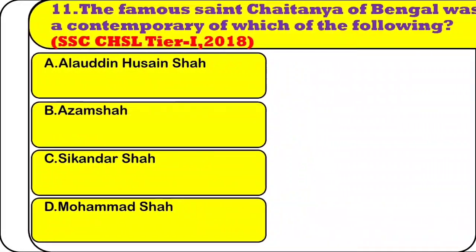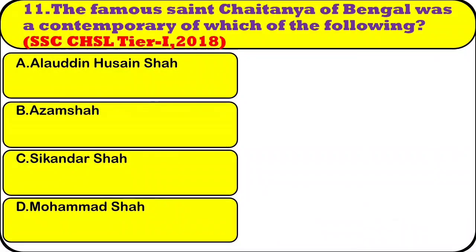Question number 11. The famous Saint Chaitanya of Bengal was a contemporary of which of the following? Option A, Alauddin Hussain Shah. Option B, Azan Shah. Option C, Sikandar Shah. Option D, Muhammad Shah. The right answer is option A, Alauddin Hussain Shah.